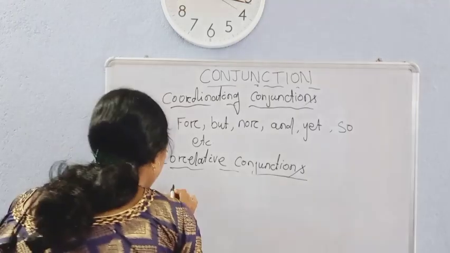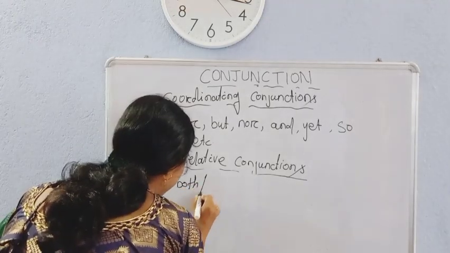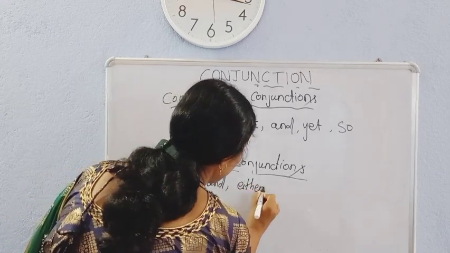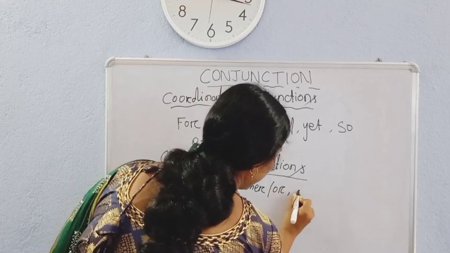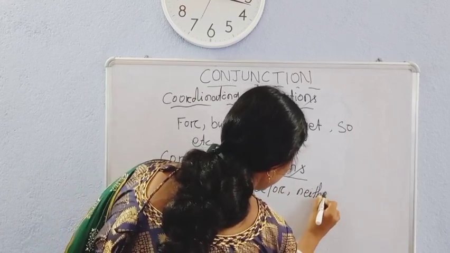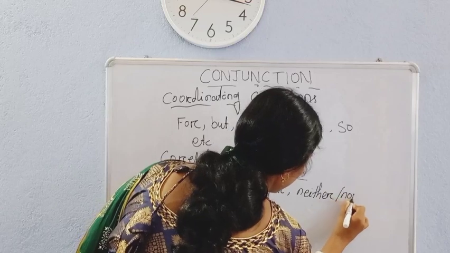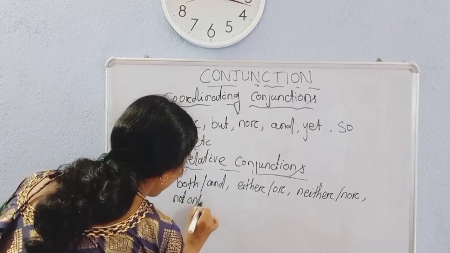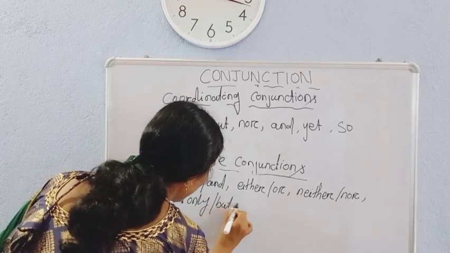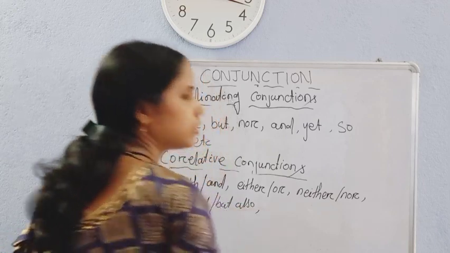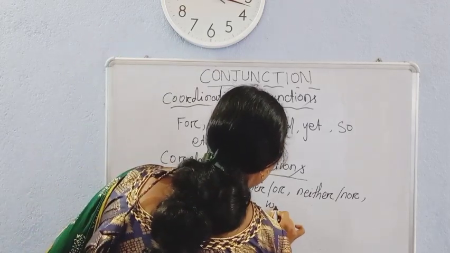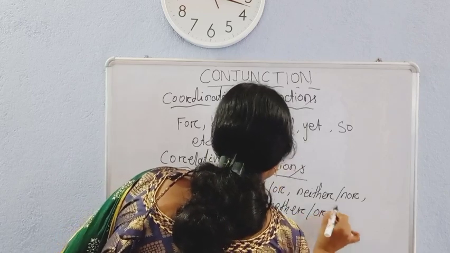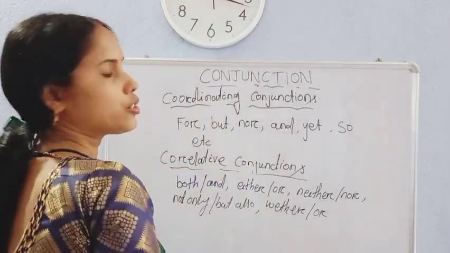For example, both and, either or, neither nor, not only but also, whether or. These are called correlative conjunctions.